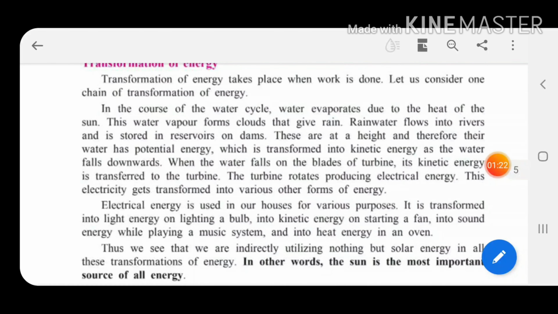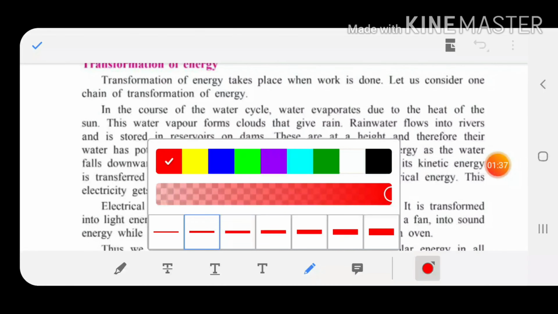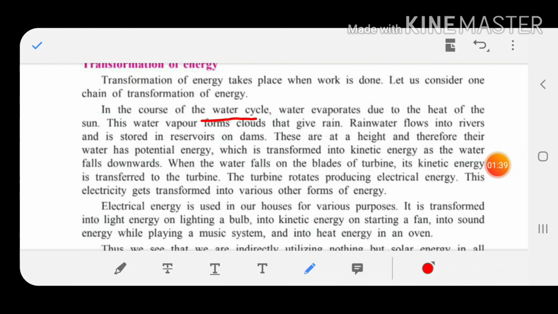Let us consider one chain of transformation of energy. In this paragraph, children, they have shown us an example of how one form of energy gets converted into different forms of energy. In the course of the water cycle, water evaporates due to the heat of the sun. Children, first of all, everybody knows what happens in the water cycle. Water evaporates due to the heat of the sun. This water vapor goes up, forms clouds, and from that we get the rain. This rainwater, children, then what happens? It flows into the rivers and it is stored in the reservoirs on dams.